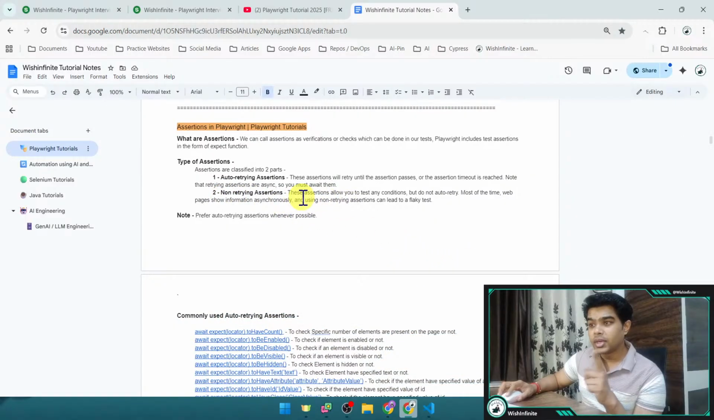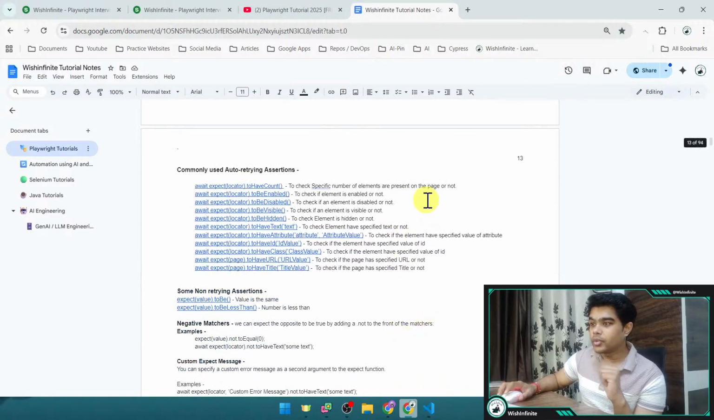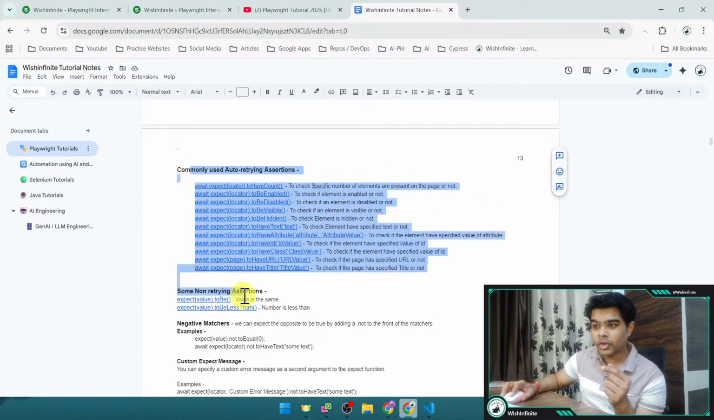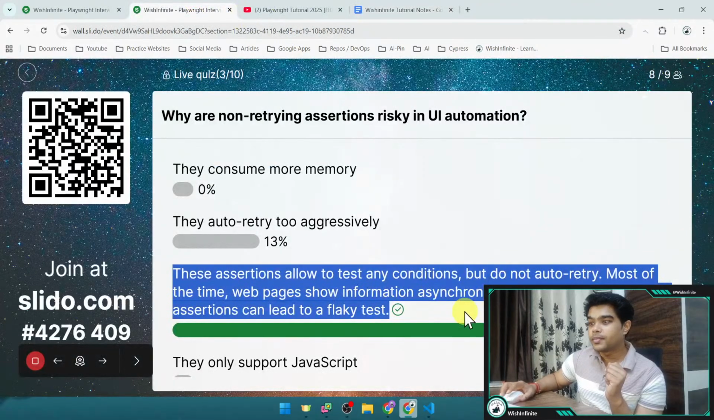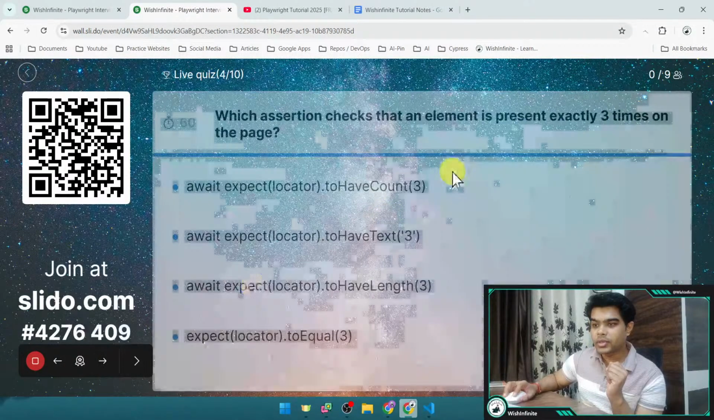Here you can see non-retrying assertions. These assertions allow you to test conditions but do not auto retry, right? The same answers which we have seen, right? And here we have given the note that prefer auto retrying assertions whenever possible. And you can go to the Playwright website also, and there you would be able to see the list of auto retrying assertions as well as non-retrying assertions. Okay, now let's go to the next question.